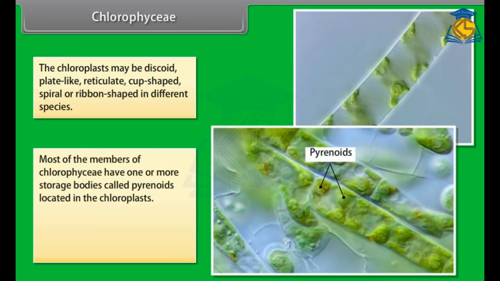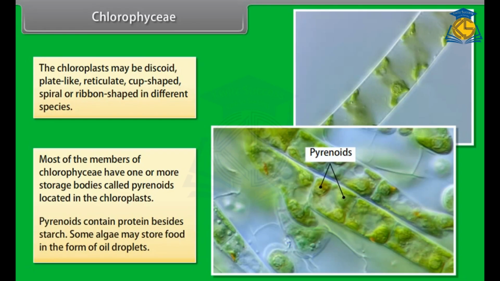Most of the members of Chlorophyceae have one or more storage bodies called pyrenoids located in the chloroplasts. Pyrenoids contain protein besides starch. Some algae may store food in the form of oil droplets.